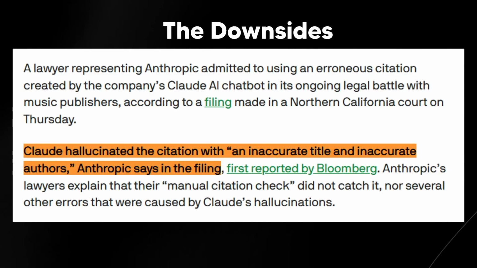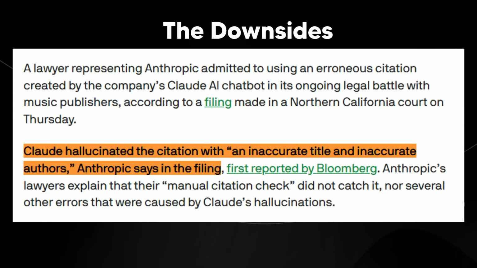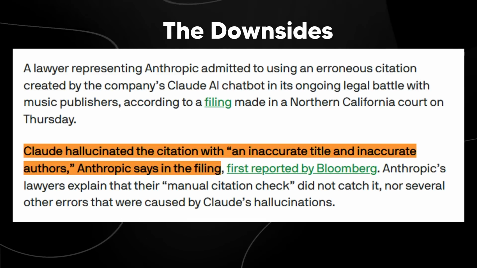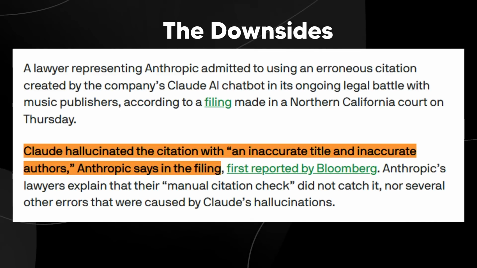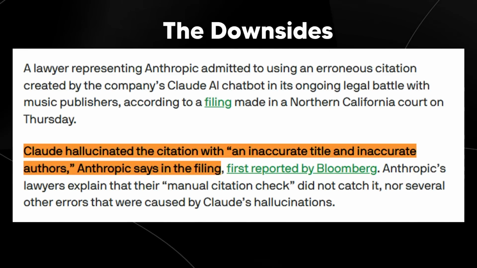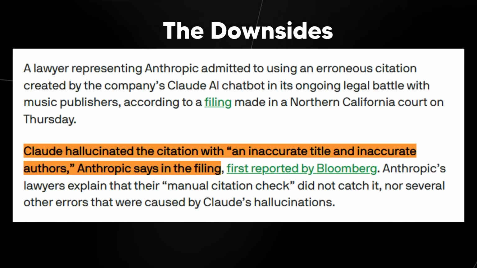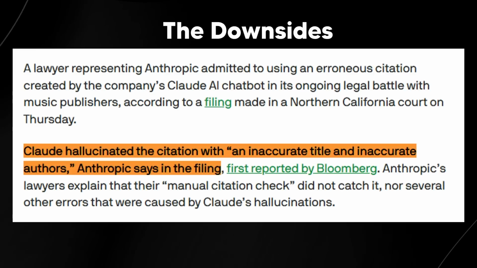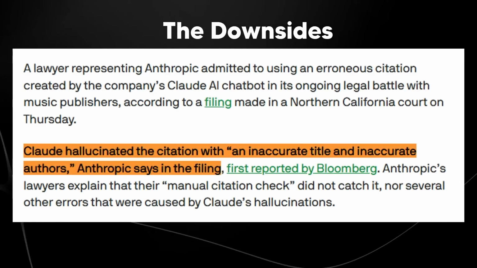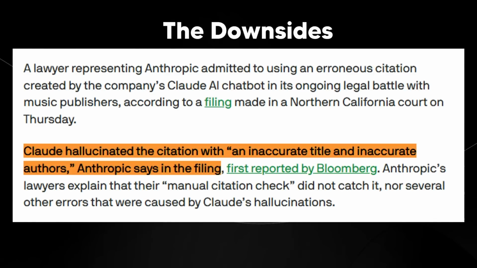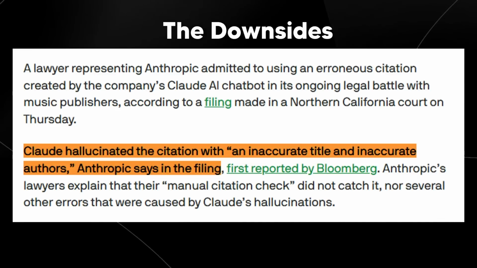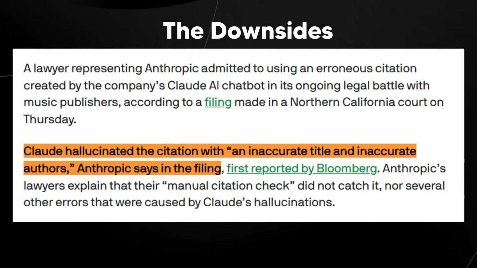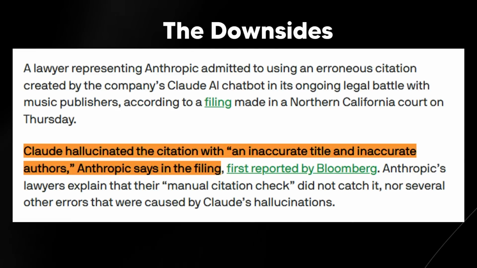Anthropic's lawyers explained that their manual citation check did not catch it, nor several other errors that were caused by Claude's hallucinations. So this is why you still need this to be as close to 100% as possible, because on the off chance that a hallucination gets through, it is devastating when that comes to fruition. Because right here, entire cases can fall apart if it hinges on certain evidence or certain facts being real. And this is a real case where Anthropic literally used their own model. So I know it sounds completely fictional, but this is really true. I'll leave a link to the article in the description, but it is one of the issues with AI.